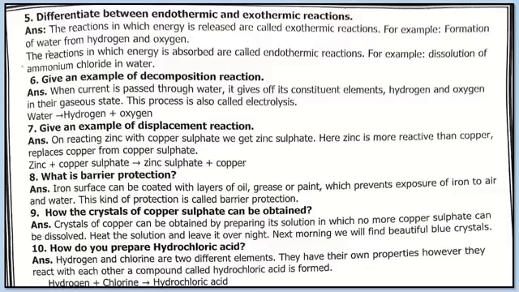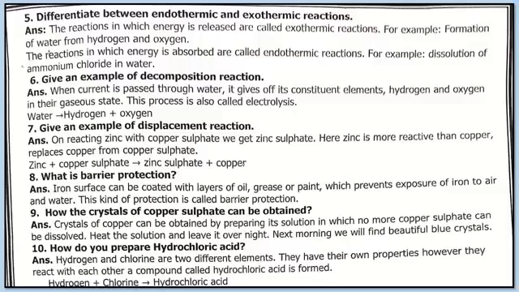So the question number 5 is, differentiate between endothermic and exothermic reactions. The answer is, the reactions in which energy is released are called exothermic reaction. Means कि वो reaction जिसमें energy released होती है उसे हम exothermic reaction कहते हैं. For example, formation of water from hydrogen and oxygen. And the reactions in which energy is absorbed are called endothermic reaction. For example, dissolution of ammonium chloride in water.